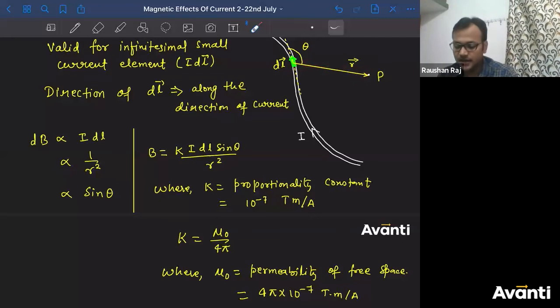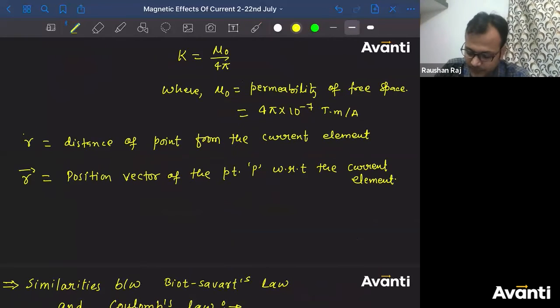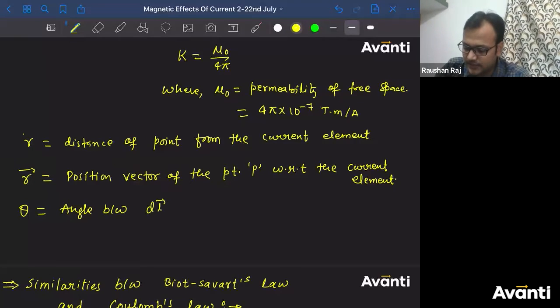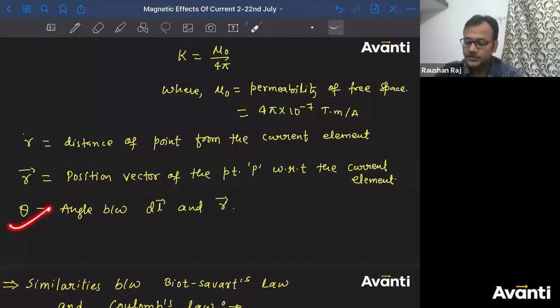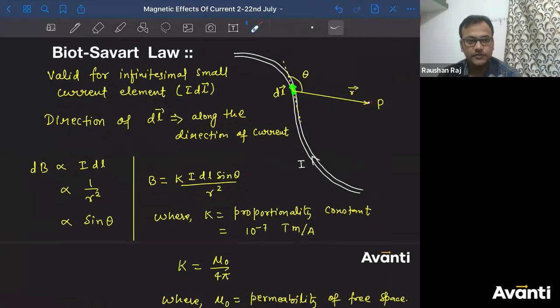Now we can define आराम से what is angle theta. So theta is the angle between DL vector and R vector. If this angle is fixed, so this position is also fixed. So the point at which we are finding the magnetic field is now unique.